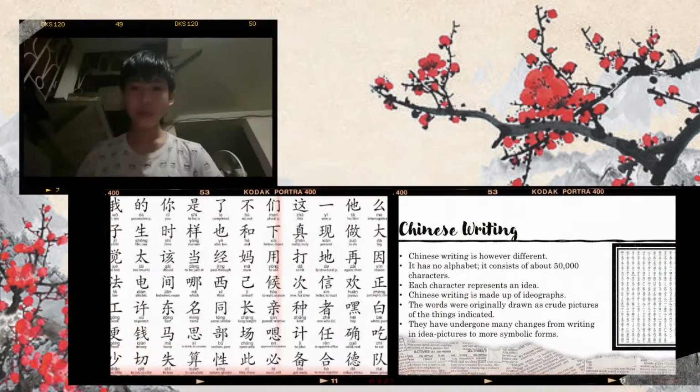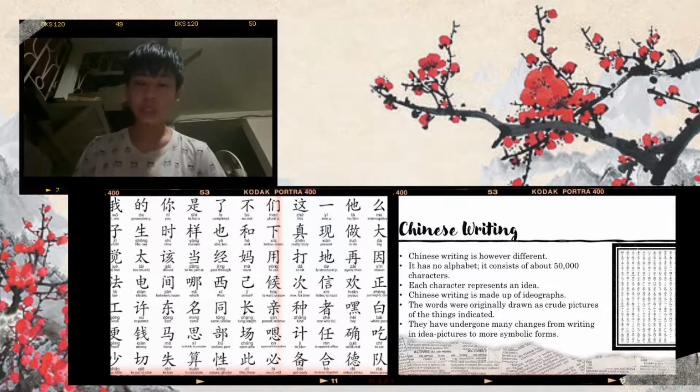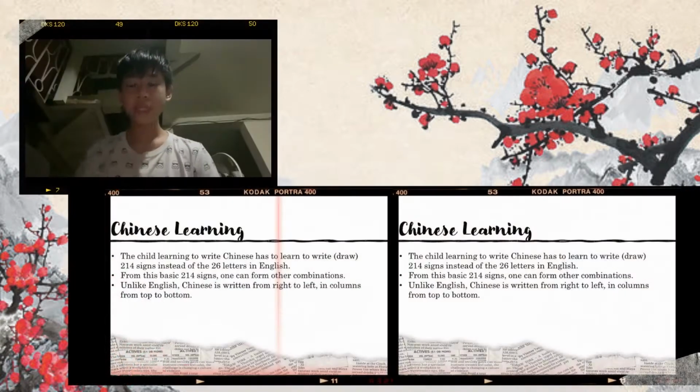Chinese writing is made up of ideographs. It is a symbol that represents an idea. Chinese writing works by combining signs or symbols to form an idea. In learning to write Chinese, one has to learn 214 signs instead of 26 letters. It is written from right to left in columns from top to bottom.